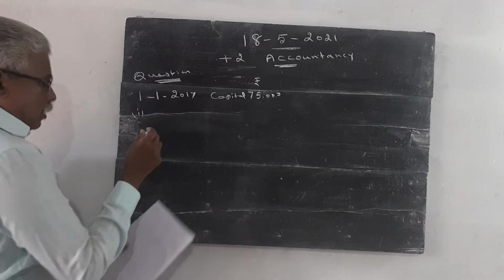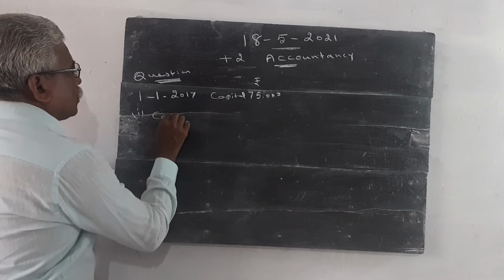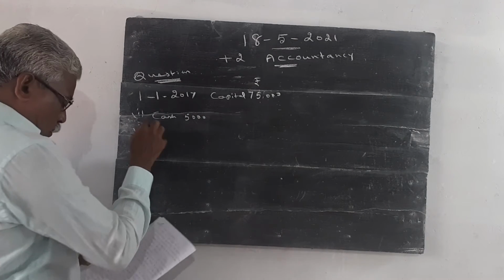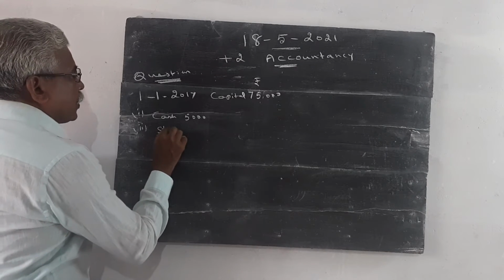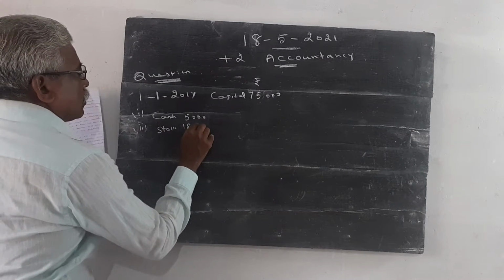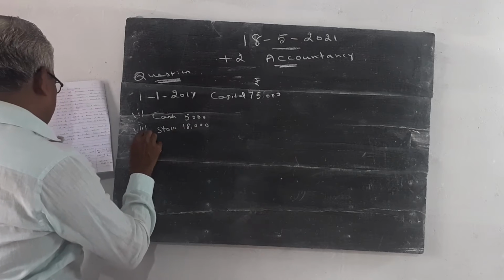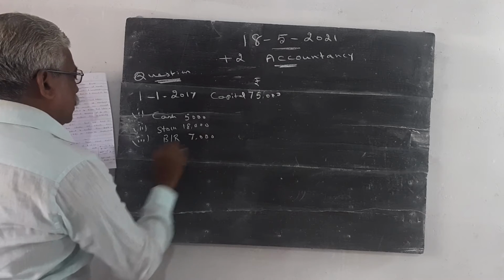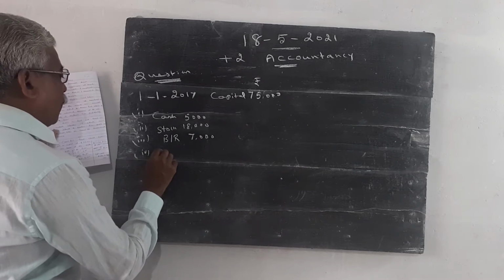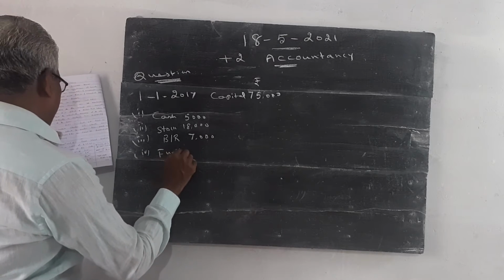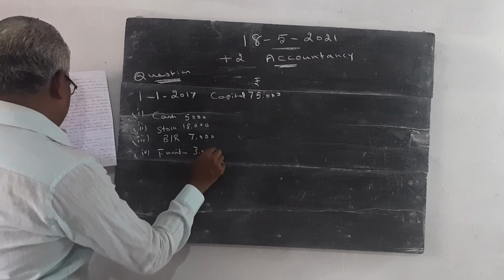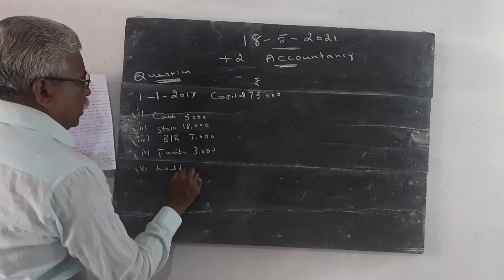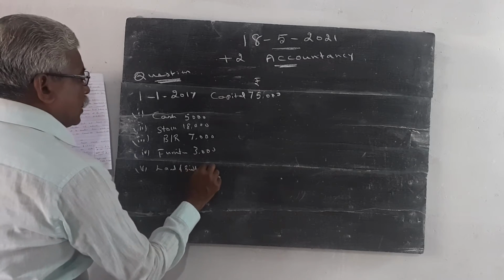Number 1, cash rupees 5,000. Number 2, stock 18,000. Number 3, bills receivable 7,000. Number 4, furniture 3,000. Number 5, land and building 30,000.